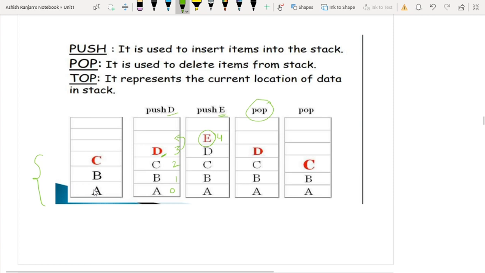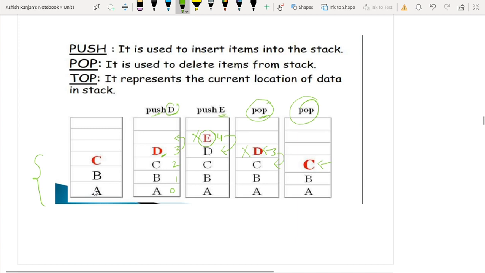Similarly, pop. Now in the push operation you have to give the data, that is which data you want to insert. But in pop you have to give nothing. Why? Because you will delete the top element itself. Top is indicating 4. So I will delete this element and decrease the value of top by 1. So top will start pointing to index number 3. Again, I have to delete the element. So this is all about push and pop operation.